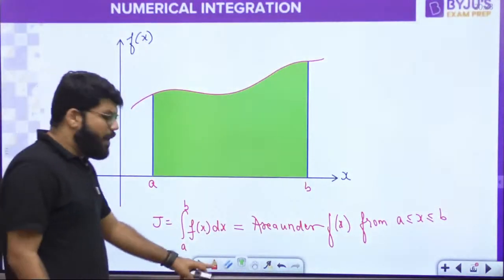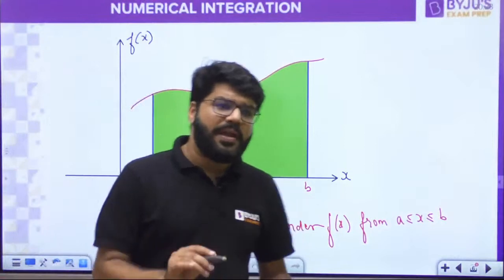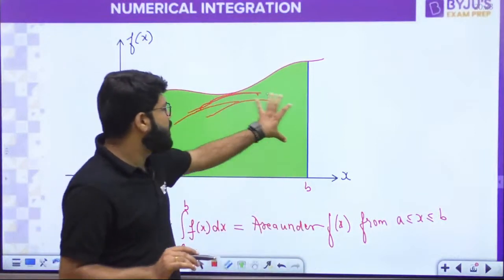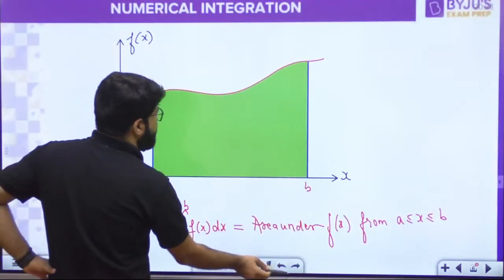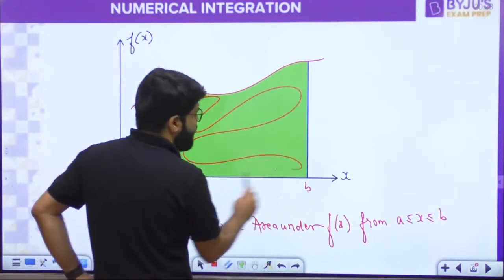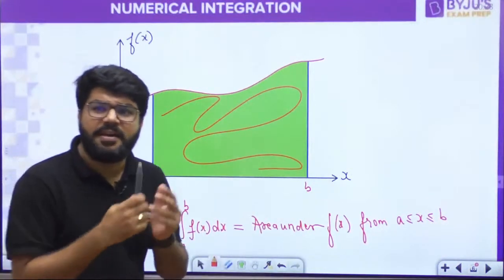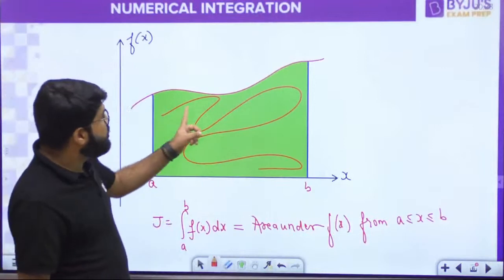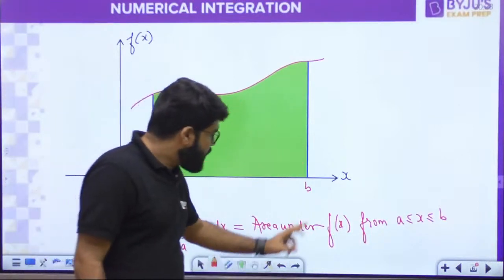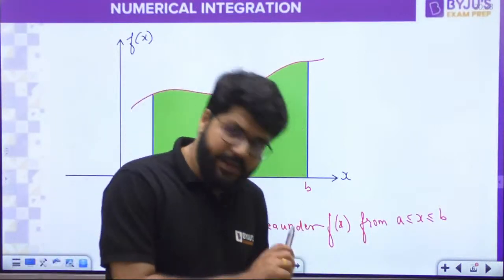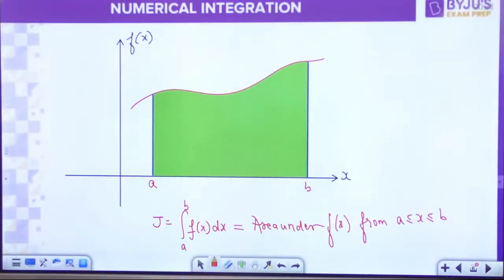This is what I want. So my concentration will be, how can I approximately calculate this particular area? That is what my concentration is. If I get the method to calculate this area, I will be able to calculate the integration.